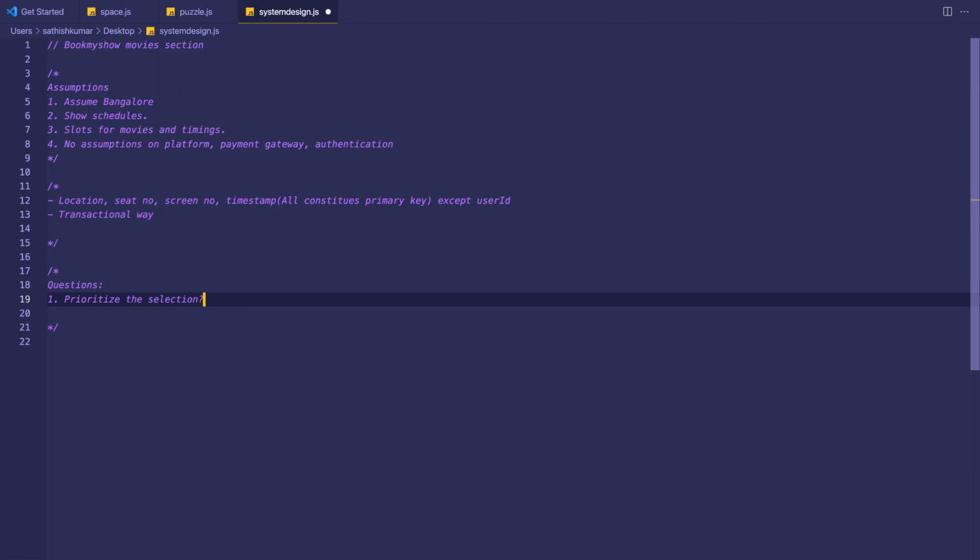So the naive answer does not involve any prioritization. You don't have high priority users and low priority users, like VIP users. You don't have that prioritization. Because you're using transactions, it ensures that two people cannot book the same seat. And also, if two people try to book, one of them will succeed. It's not that both of them will fail and the seat will remain empty. That case will not happen, right?